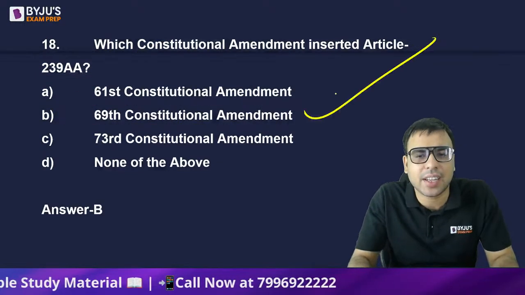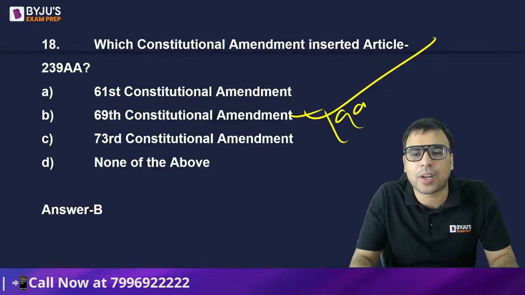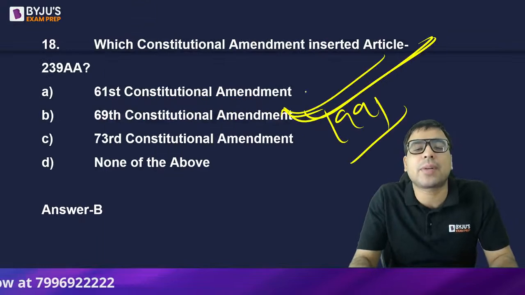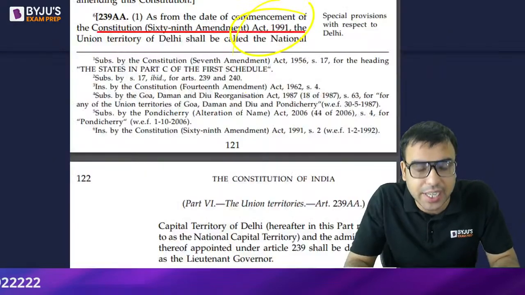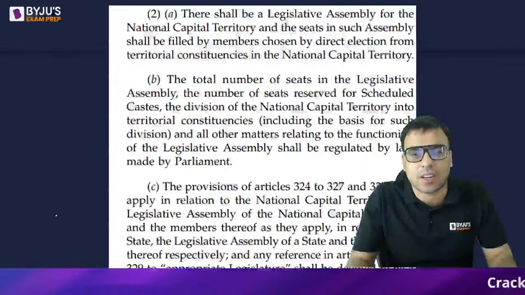Okay, so just have an idea about it. It came in the 1990s, 1991. This is important, so they can ask it. This is very much in the news. It is in the news, that is why they can ask it. Okay, so go and read about it. 239 AA and all the details.